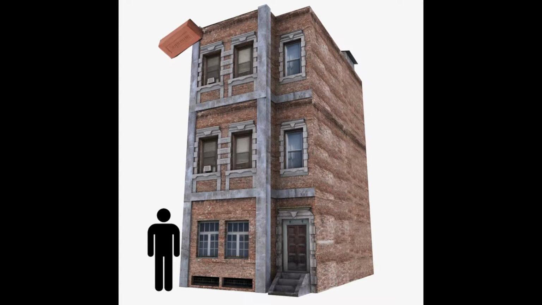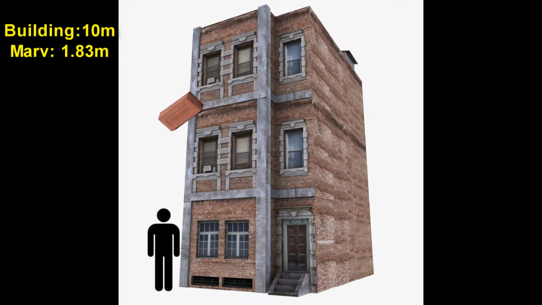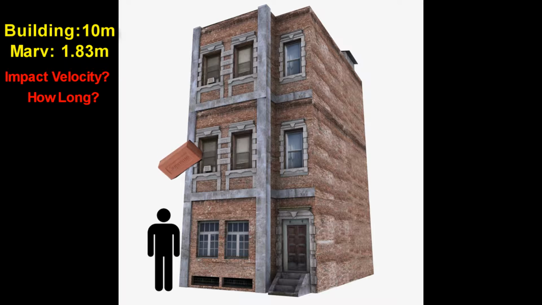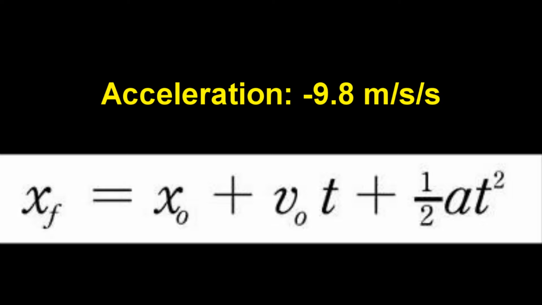Now assuming an average 3-story apartment building is 10 meters high with the average male human being 1.83 meters tall, what is the impact velocity of the brick, and how long did it take to land on Marv's face? Well, with an acceleration of 9.8 meters per second squared, we can use this formula to find the amount of time, which turns out to be 1.3 seconds long.